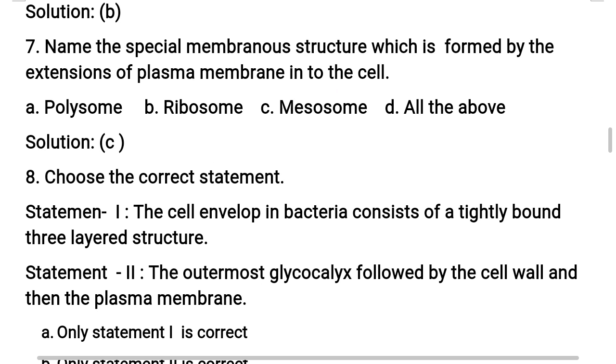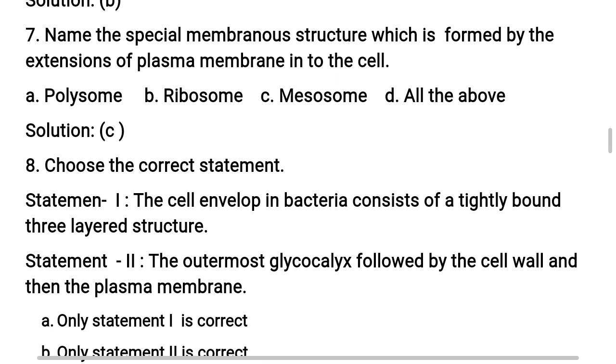So here I would like to bring to your notice very important information. In bacteria, special membranous structures are present. Those are the extensions of plasma membrane into the cell or towards the cell. Understand? Those are called as mesosomes. Very important for PU board examinations also. Understand? So the correct option is option C.